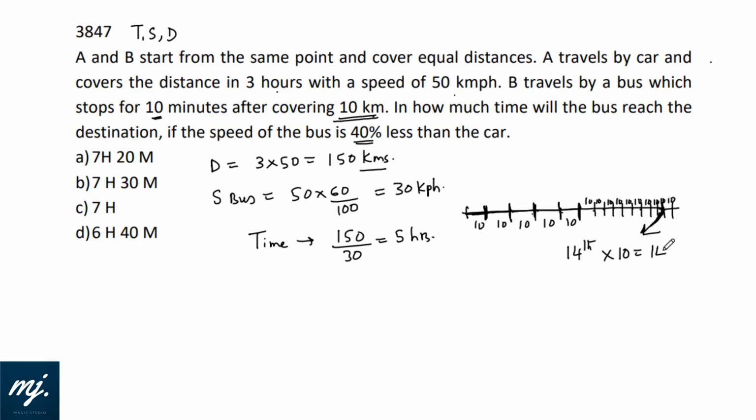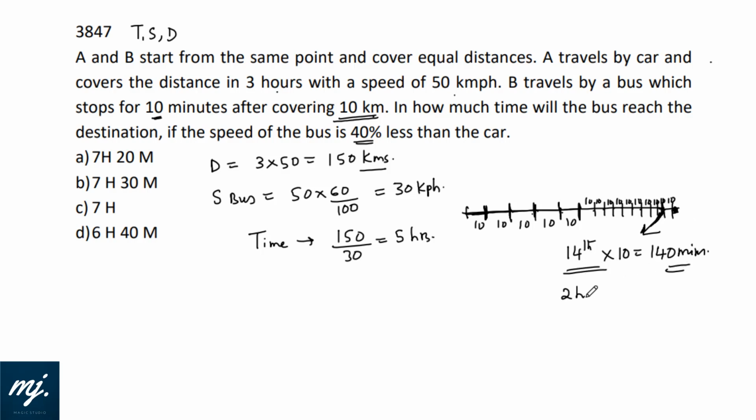14 into 10 is, the bus has taken breaks for 140 minutes. Now please don't add the last stoppage and add 10 minutes to it. No. During this journey, the bus has taken only 14 breaks and each break was of 10 minutes. Why? Because when it has covered the last 10 kilometer, it has reached the destination. There is no point of calculating a break at that point of time. Only 14 breaks need to be calculated.